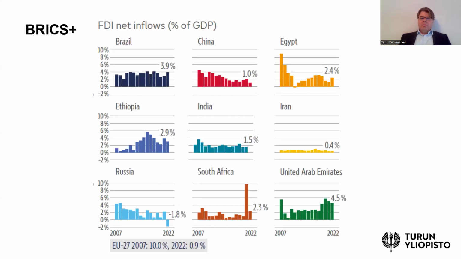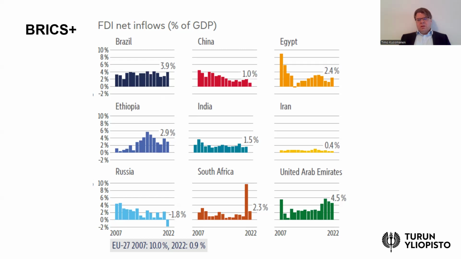Then, we have talked about foreign direct investment, FDI, so also in terms of the prospects of investments. This FDI is of course also very important for long-term growth prospects.